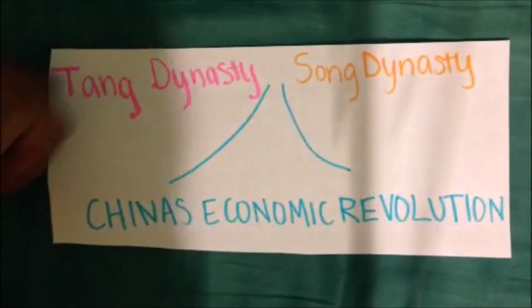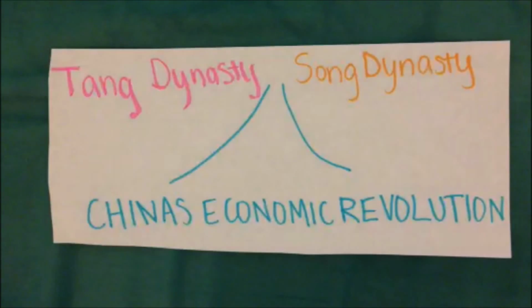However, the majority of expansion came about between the Tang and Song dynasties. Between this time, an event which historians refer to as the Economic Revolution occurred, under which the trade in East Asia expanded rapidly and the economy became modernized.